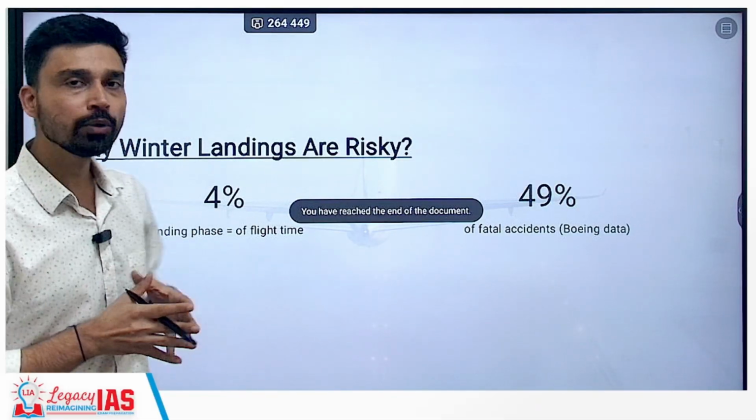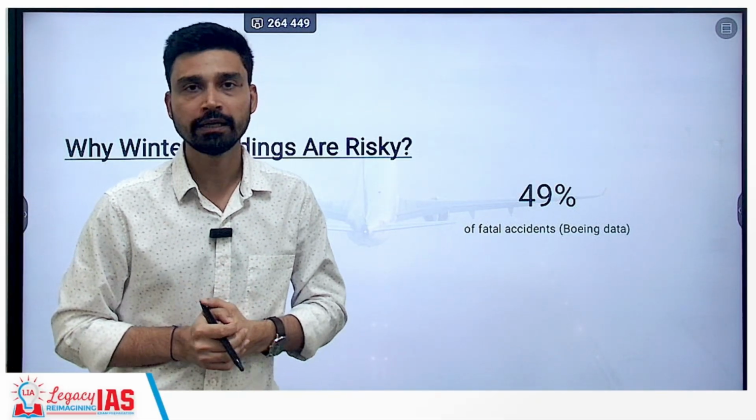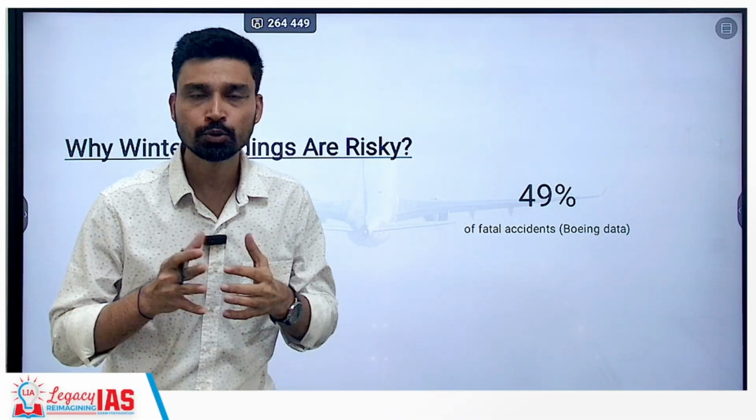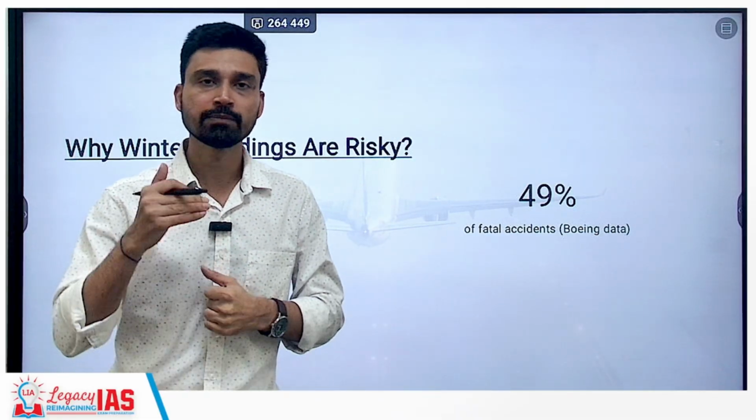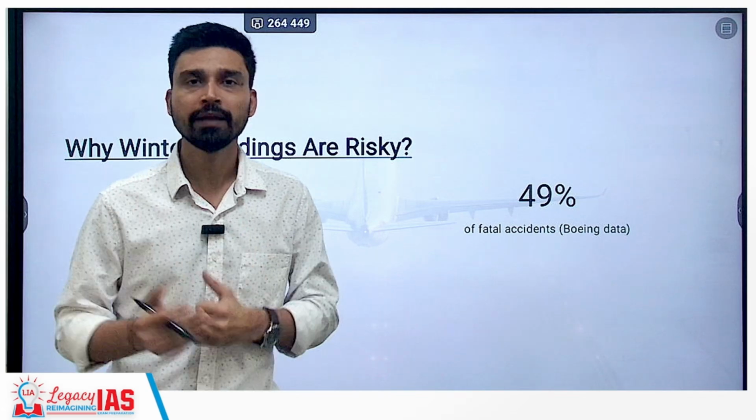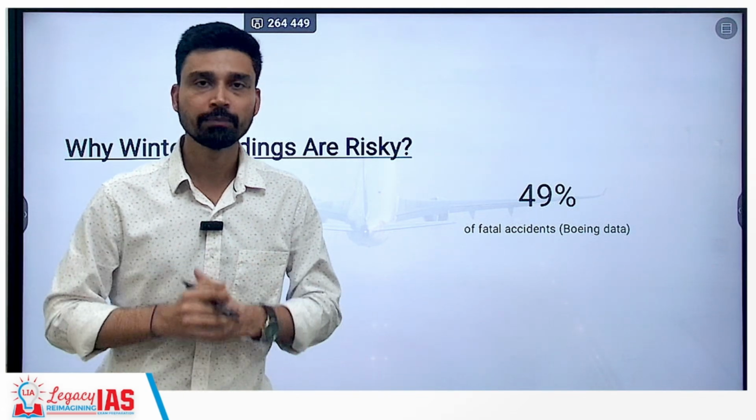And taking this into consideration, the government of India, DGCA, has finally decided to allow the Cat 3 ILS-based approach to be used by flights to land at the particular airports.